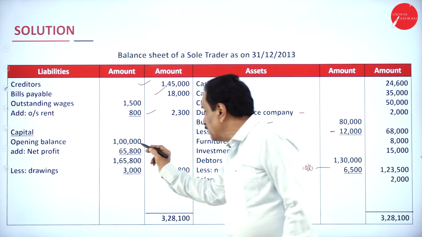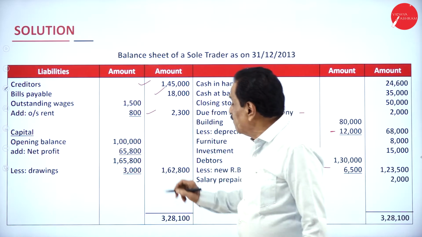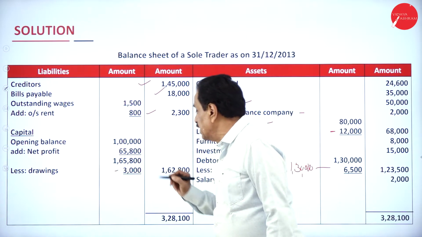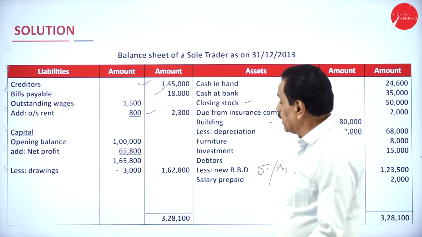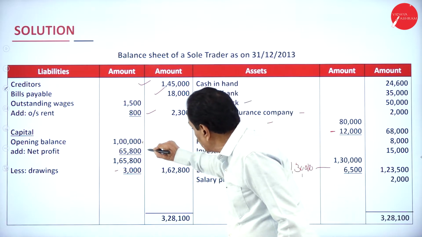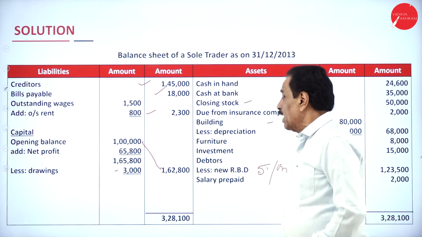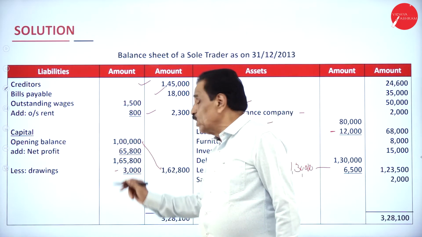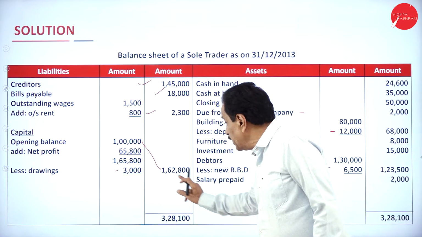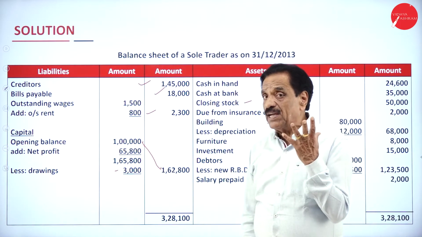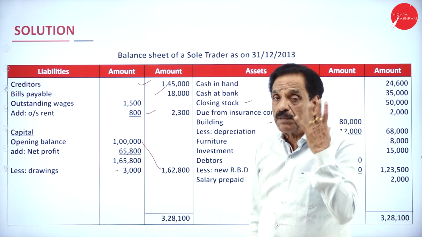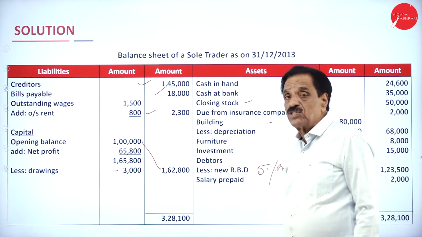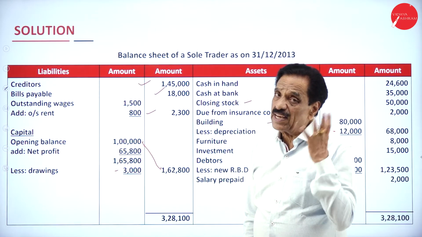We started with a balance of 1 lakh this year. We earn a profit of 65,800 and we draw how much money? 3,000. The balance available is 1,62,800. So 1 lakh becomes 1,62,800. After drawing 3,000, you earn a profit of 65,800. There is an improvement. The financial position has improved. If you see, your capital has increased from 1 lakh to 1,62,800. There is an improvement.